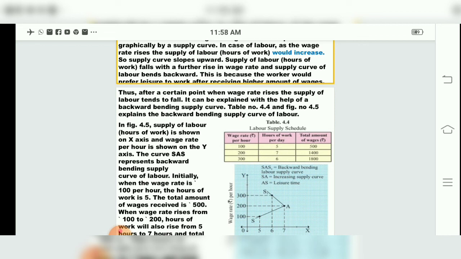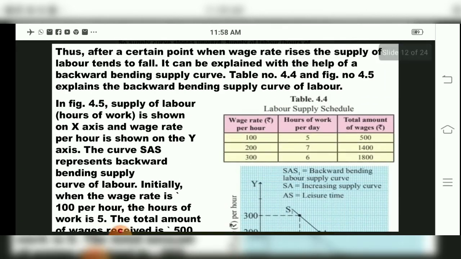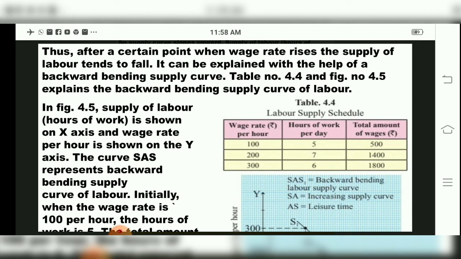But the thing is, when people are comfortable in their work, even if extra hours are offered, they don't want extra payment. They say this many hours are enough for us. We will work part time only. We don't want extra money, we don't want extra hours. Then the supply curve goes down, in a backward direction, because labor is preferring leisure and comfort in their work. So after a certain point, when the wage rate rises, the supply of labor will fall.